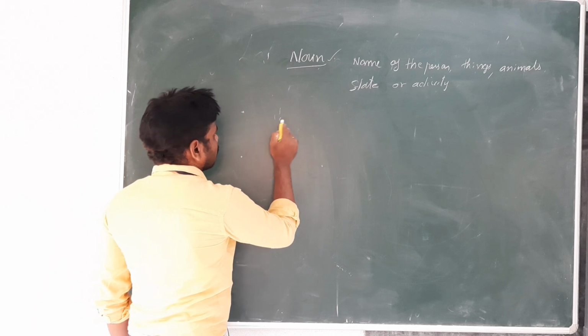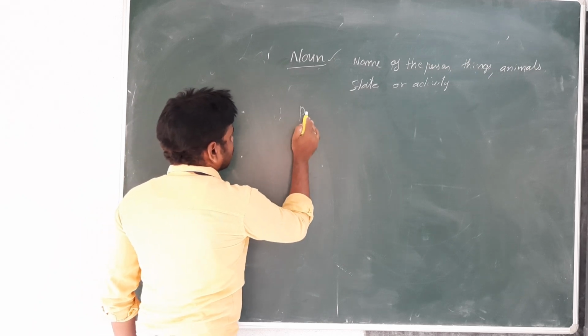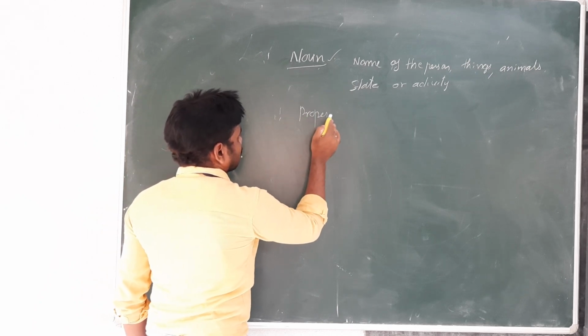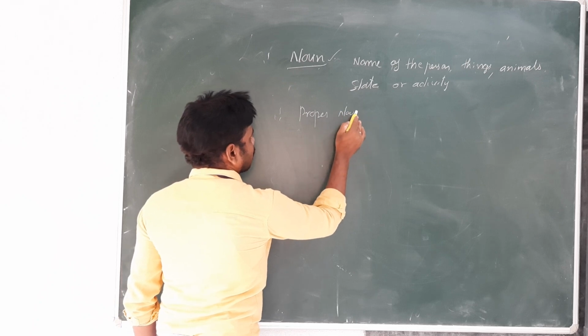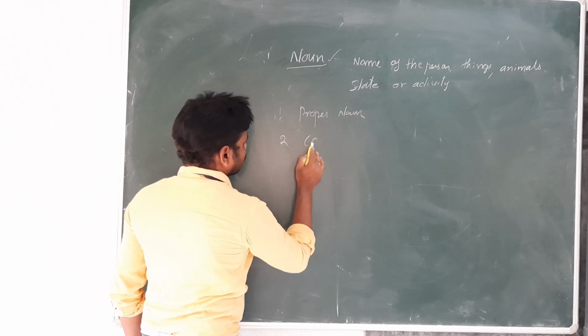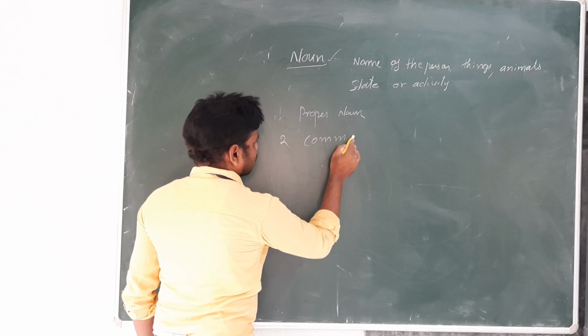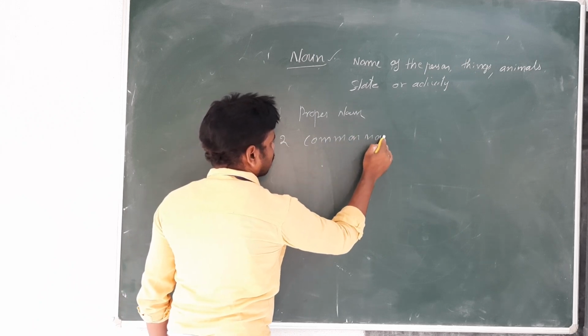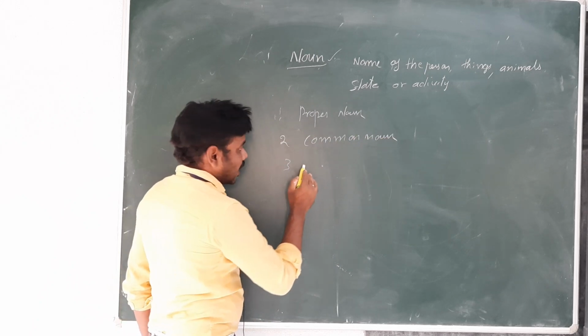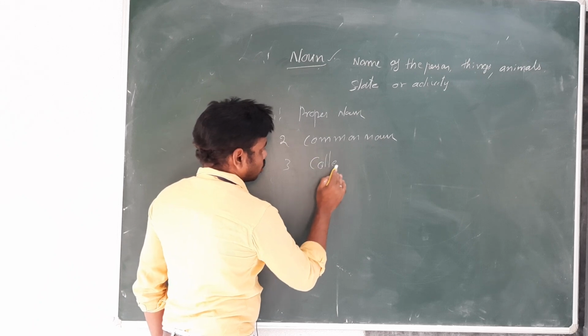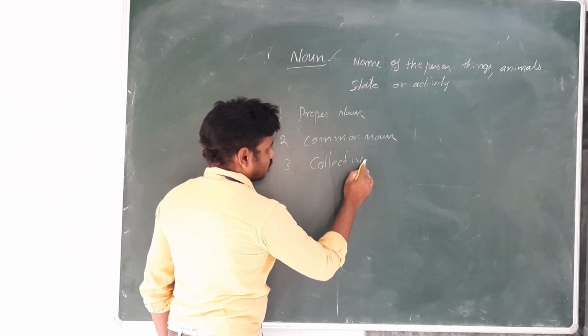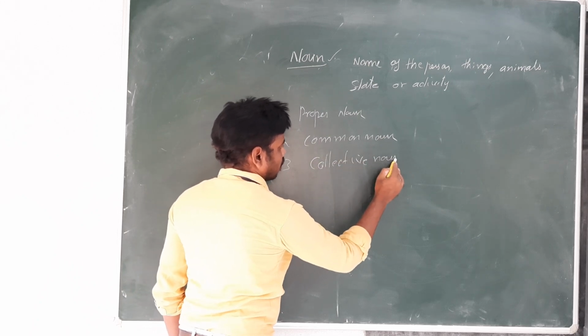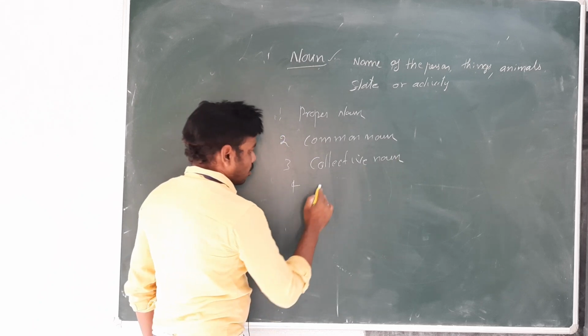First one is proper noun. Second one is common noun. Third one is collective noun. Fourth one is material noun.